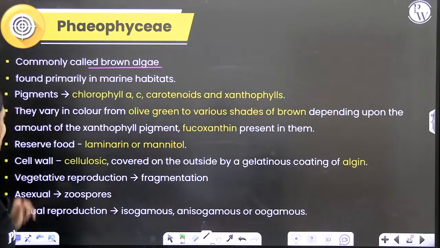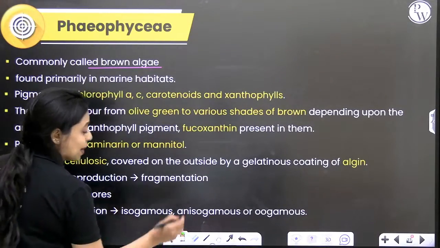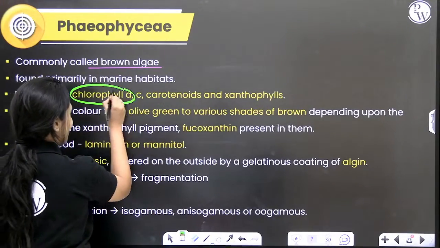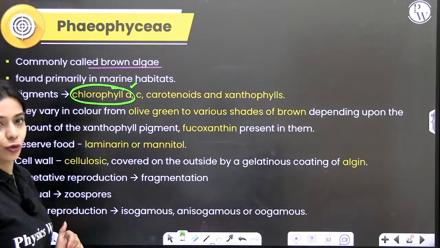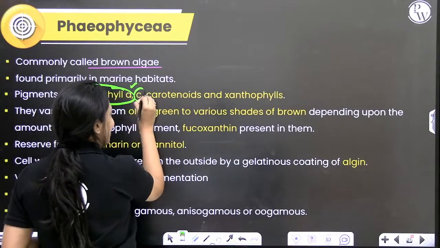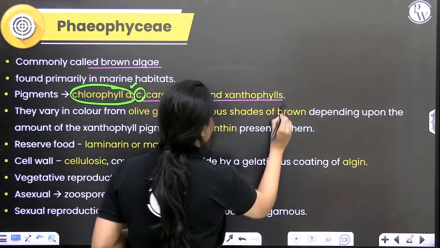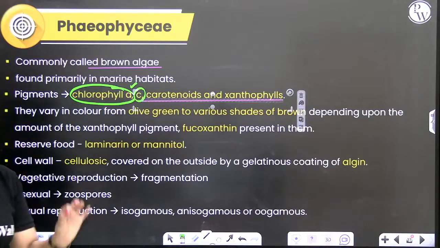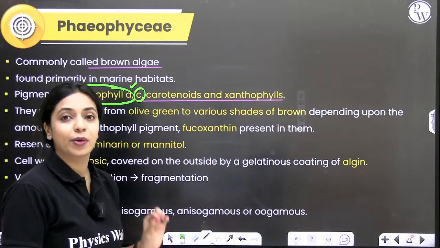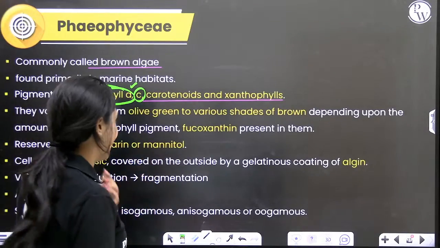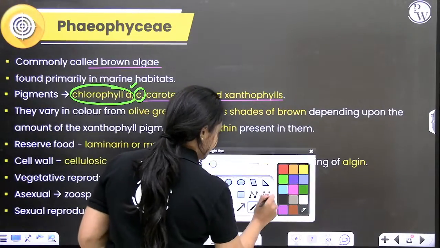Chlorophyll A is present in all plants, so even here chlorophyll A will be present. But along with chlorophyll A, you also have chlorophyll C and certain other carotenoids and xanthophylls. The most important pigment responsible for providing a brown color to brown algae is called fucoxanthin.